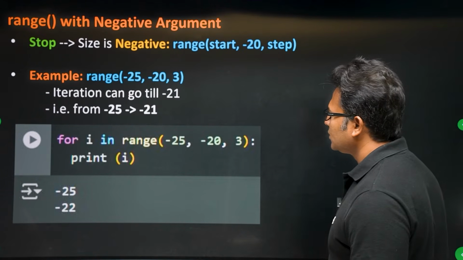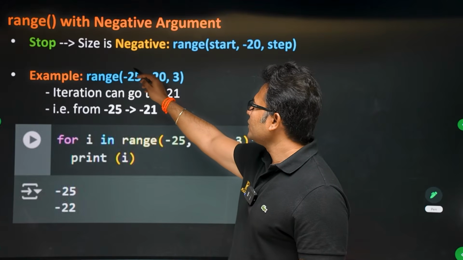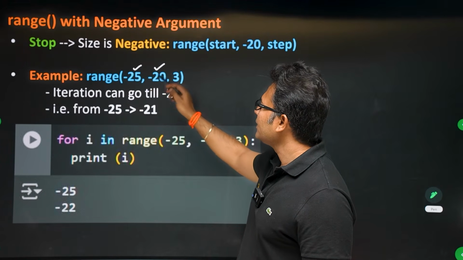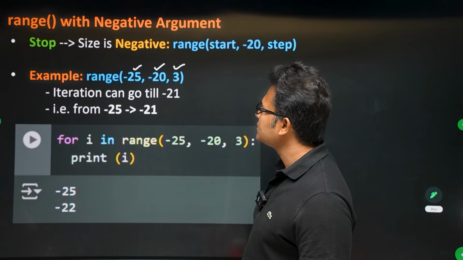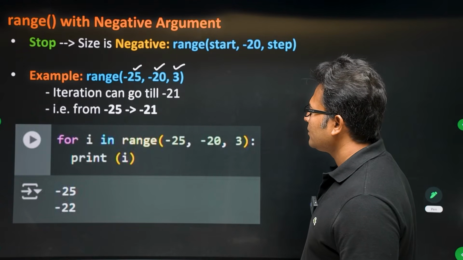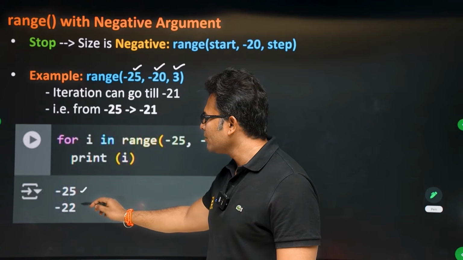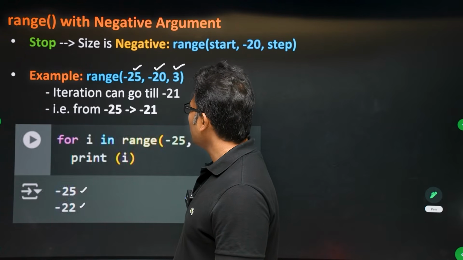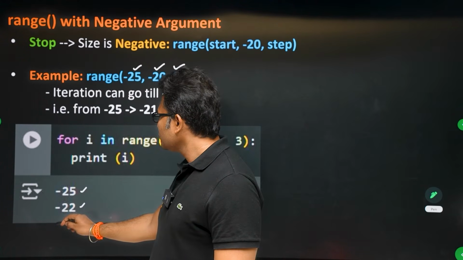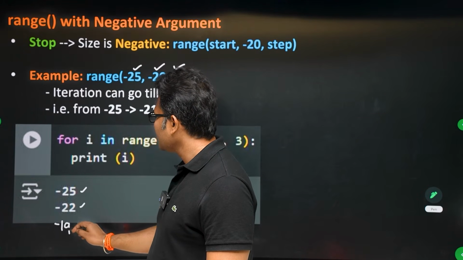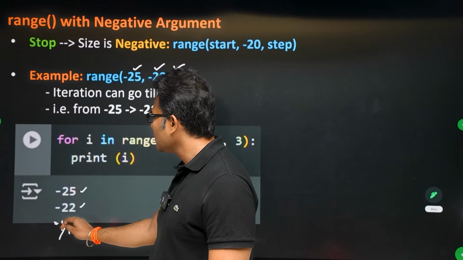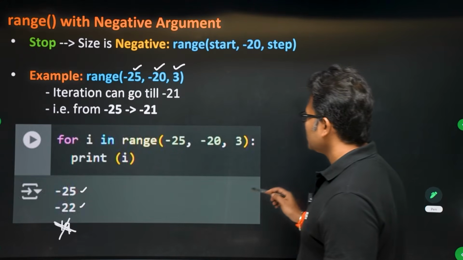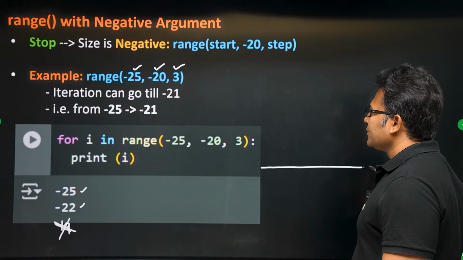Now see this example. Starting is minus 25, ending is minus 20, and the step size is 3. Then what happens? From minus 25 you will go to minus 22. Now if I do one more step of 3, then it is supposed to give me minus 19, but you are not supposed to go beyond. So what I mean to say is, write it on the number line, it will be clear.